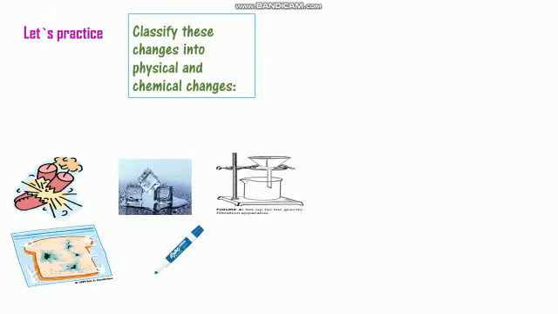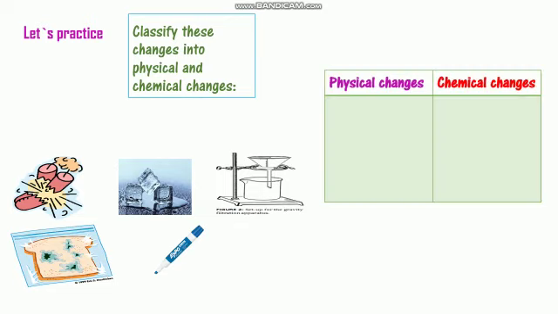Let's practice. Want to take some examples. We have some changes. We want to classify them into physical and chemical changes, okay, in this table. Let's start with the first one. Fireworks. Is it a physical or chemical change? Yes, it's a chemical change because there is a change in the identity. We have formation of light, energy, we have sound, everything is a change in this example, so it's a chemical change.